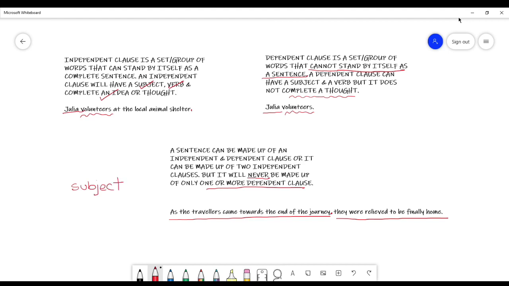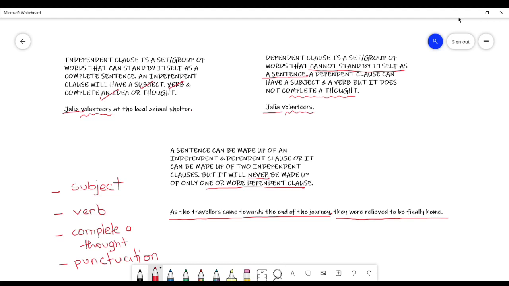It must have a subject, it must have a verb, it must complete a thought, and finally, it must have proper punctuation. What does proper punctuation mean? It means it must have a period at the end, or a question mark or exclamation point, and the first word has to be capitalized.